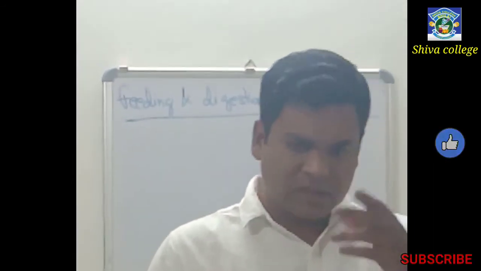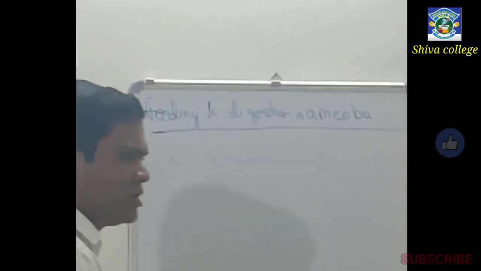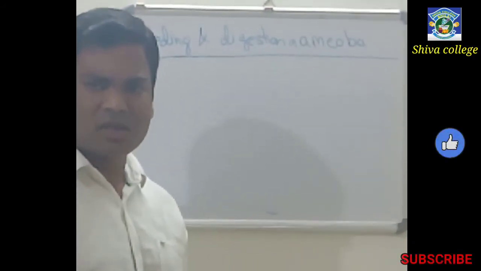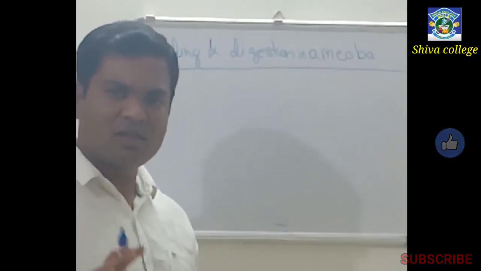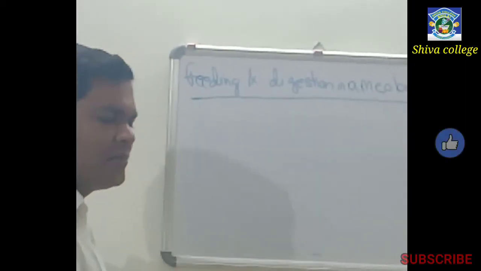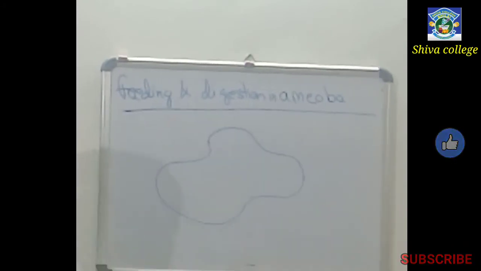This amoeba has a structure like this, means the amoeba does not have a fixed structure. It continuously changes its structure. I am drawing a rough diagram of an amoeba. Suppose this is an amoeba.